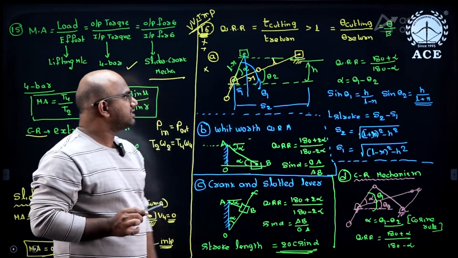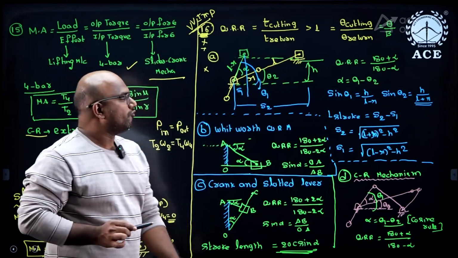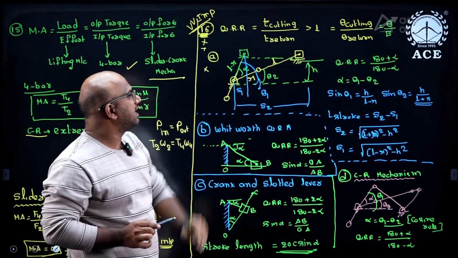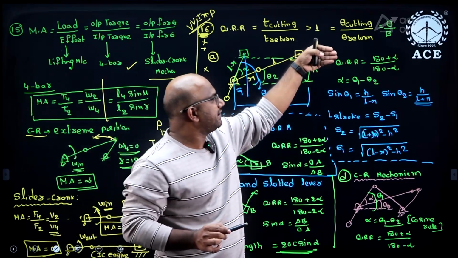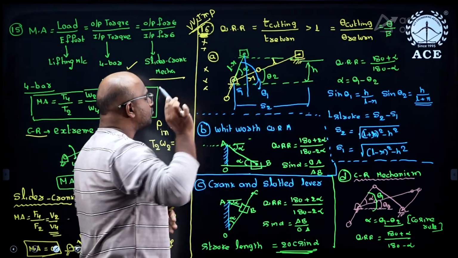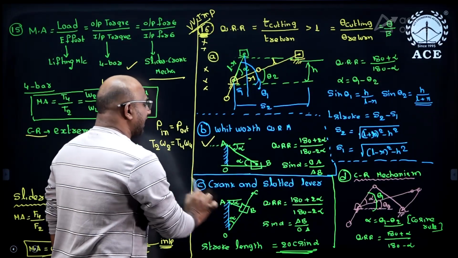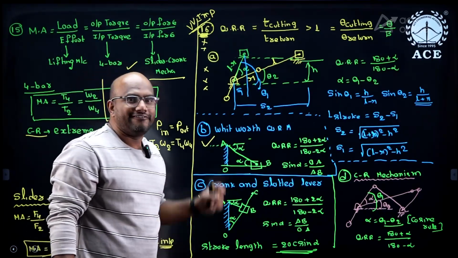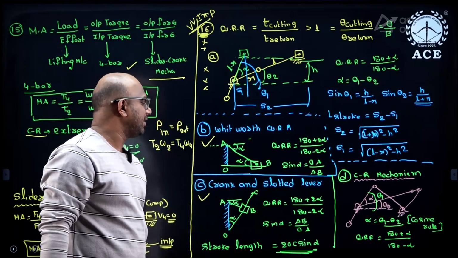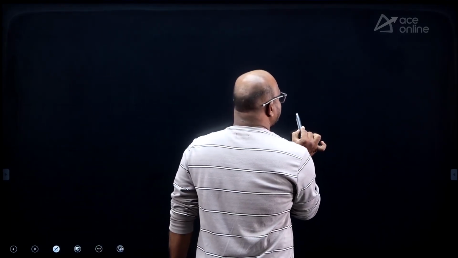In the offset slider mechanism, we should know the extreme positions first. Once you know the extreme positions, we can get the quick return ratio as 180 plus alpha by 180 minus alpha. This is not that important. Mostly questions will come from the Whitworth and crank and slotted lever mechanisms. For this, I will give you a small shortcut. Remember this one. Listen carefully, sir.